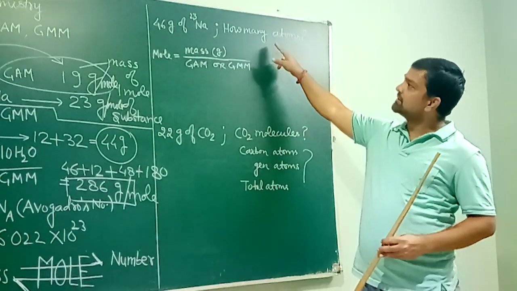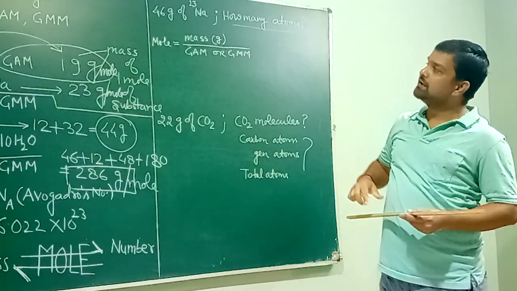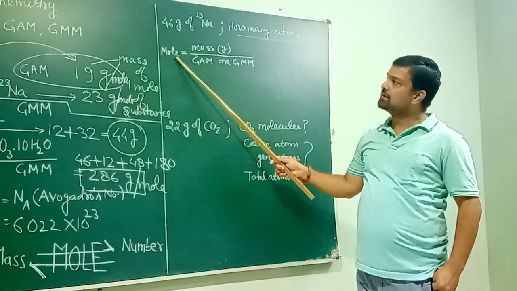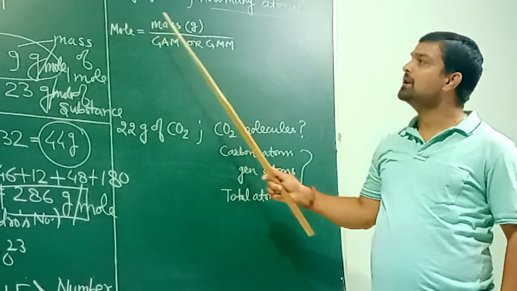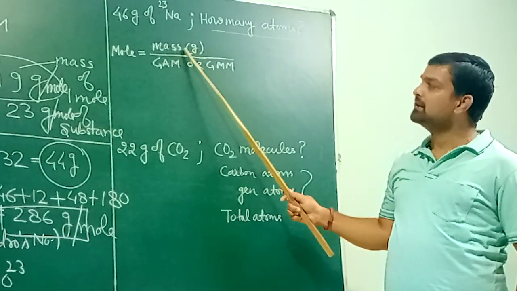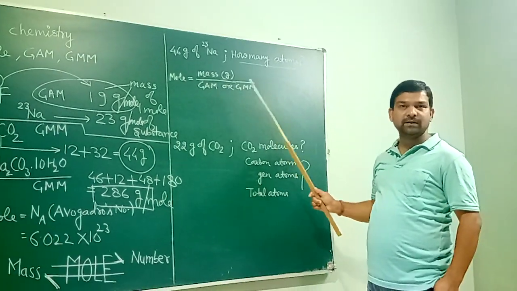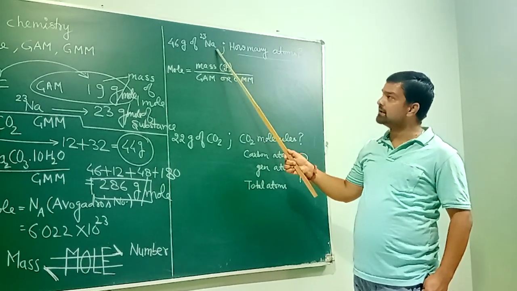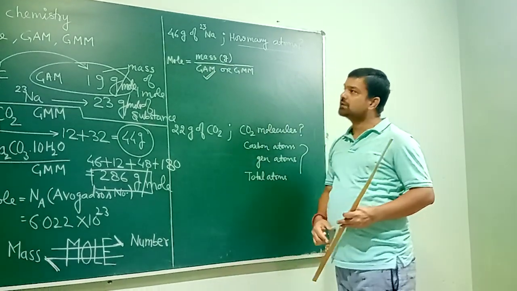So to calculate how many atoms are there, first you need to find the number of moles. The first formula, the basic formula for mole: mole equals given mass divided by either gram atomic mass or gram molecular mass, depending on whether the substance is an atom or a molecule. Here it is an atom, so this is the correct formula for this question.